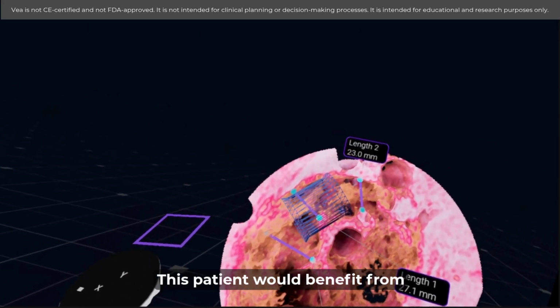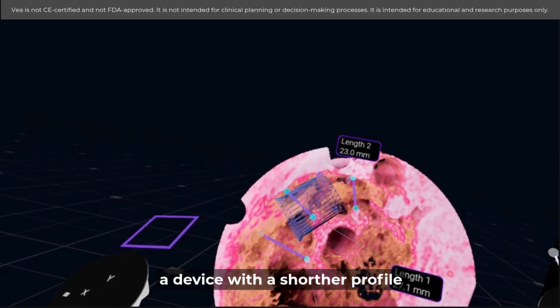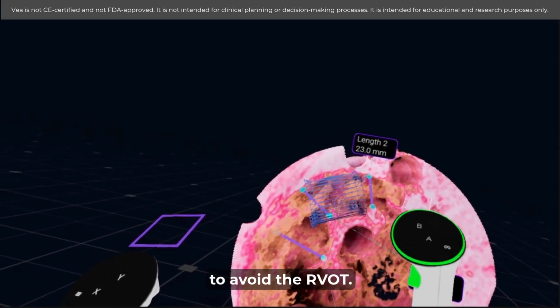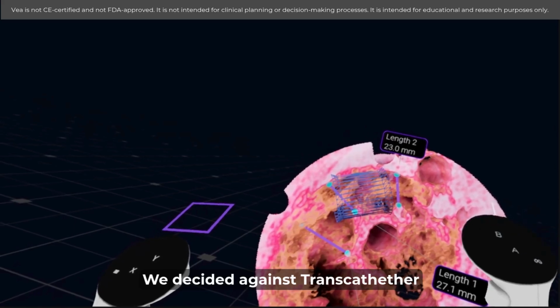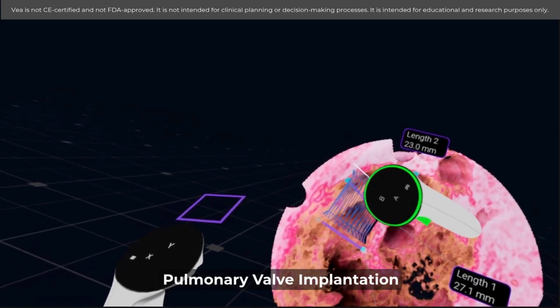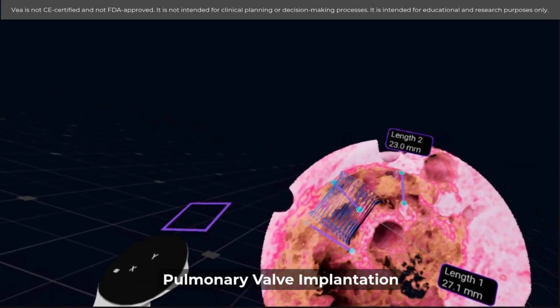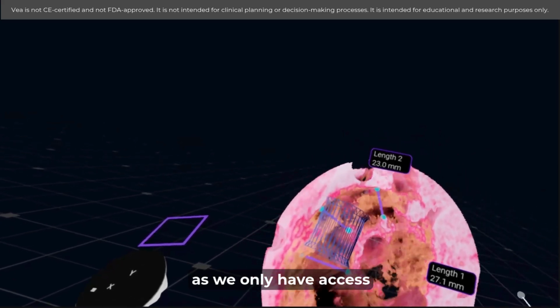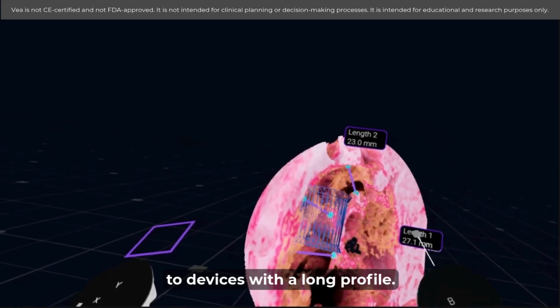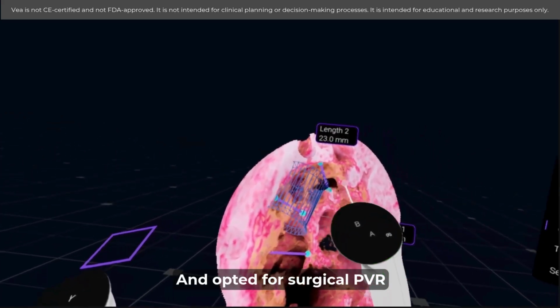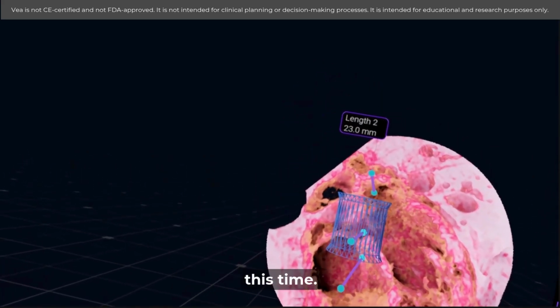This patient would benefit from a device with a shorter profile to avoid the RVOT. We decided against transcatheter pulmonary valve implantation this time around, as we only have access to devices with a long profile, and opted for surgical pulmonary valve replacement this time.